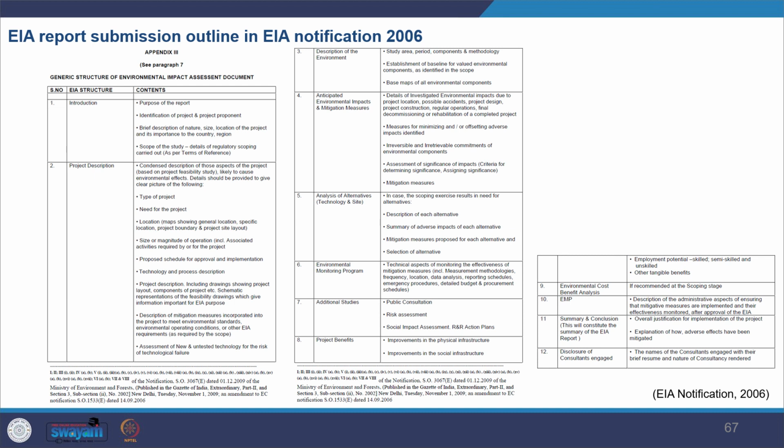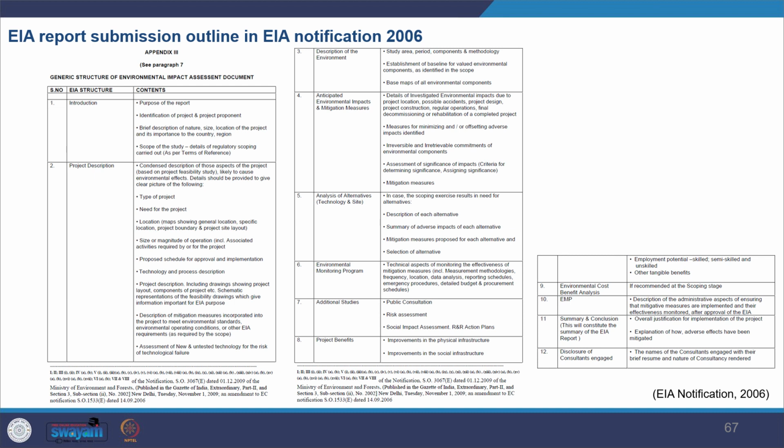Then you give the anticipated environmental impact and what kind of mitigation measures have to be taken. Then alternatives, where you look at alternative sites and alternative technology. And then the environmental monitoring program: whatever impact is happening, how you are going to monitor it.